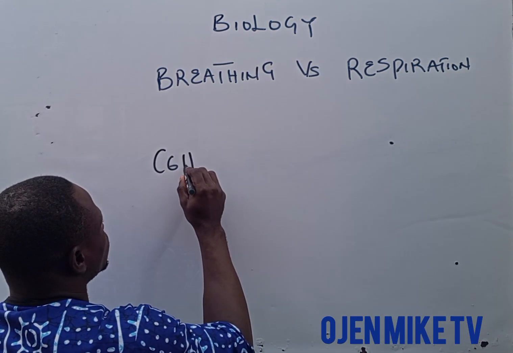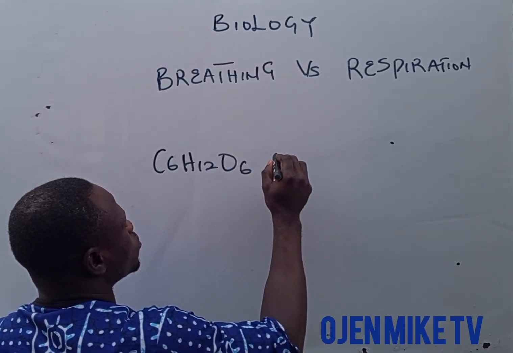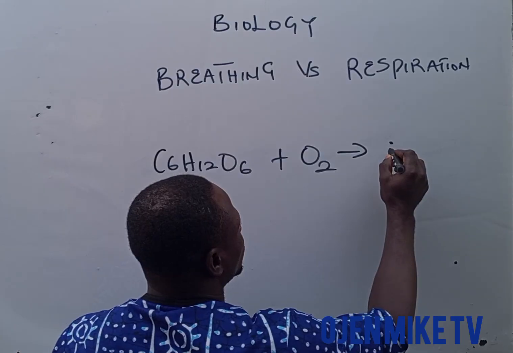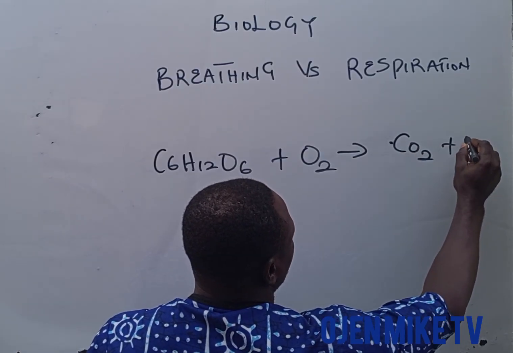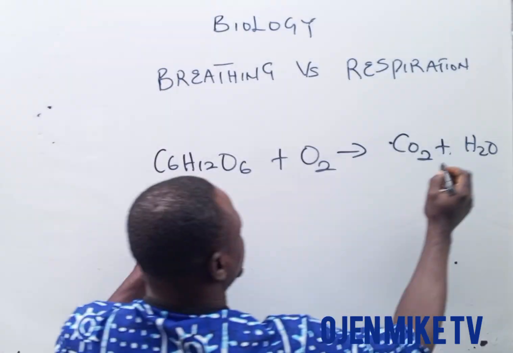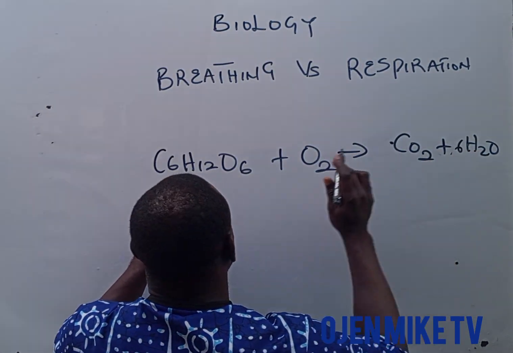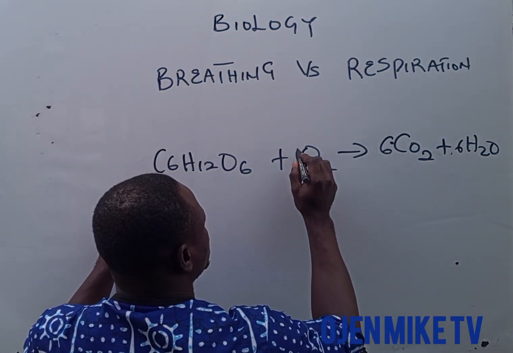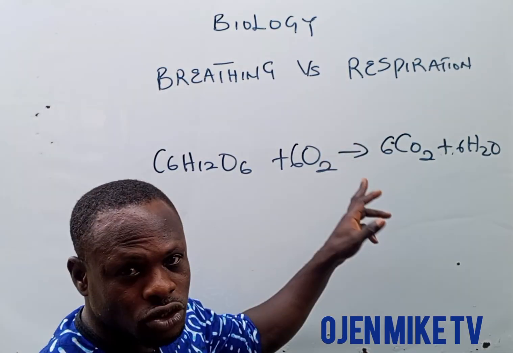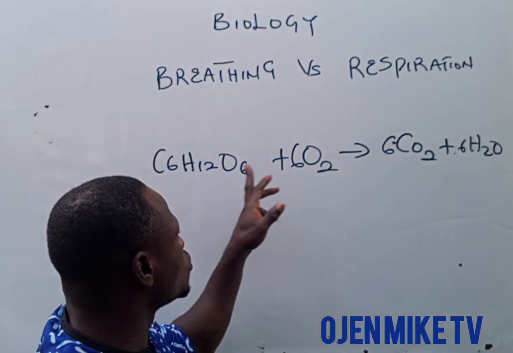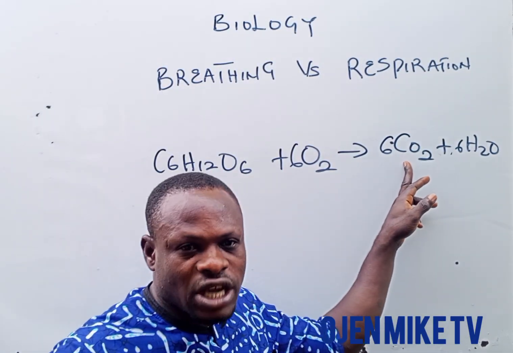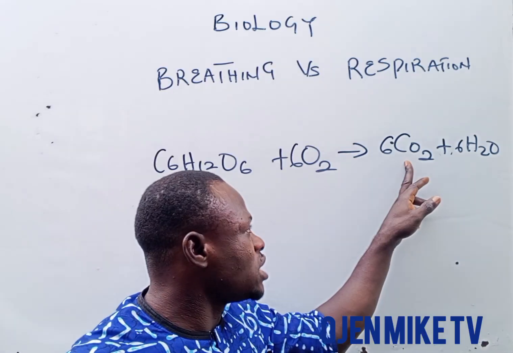Look at how it is here. This is glucose. Glucose plus what? Oxygen will give you what? Carbon dioxide plus water. Remember, hydrogen here is what? 12. So we have put 6 here. Carbon here is 6. We have 6 here. And oxygen here we have what? 6. So this is a typical process that happens in respiration. Now, oxygen will be used to break down this glucose to give you carbon dioxide. This carbon dioxide will now come out, that is, we will now expel our carbon dioxide.